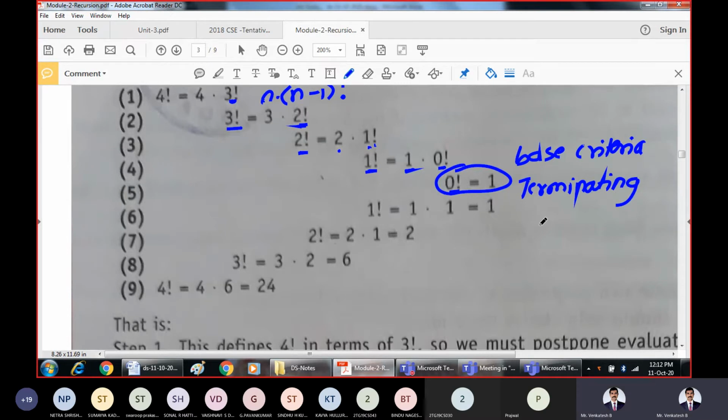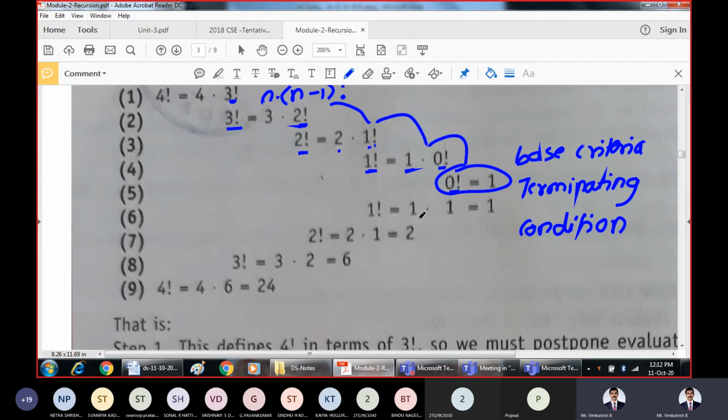This is also called the terminating condition, because beyond this we will not repeat the procedure. But now we will be replacing these values and returning them back, and they in turn will be returned up the hierarchy. Instead of showing it here, it is shown like this here. Both are the same, you can use either.